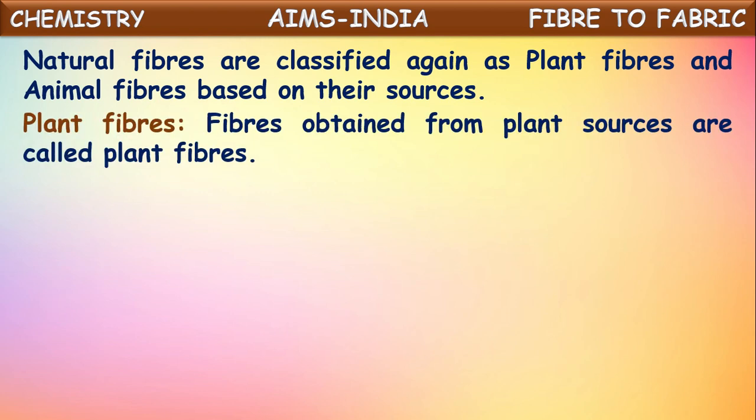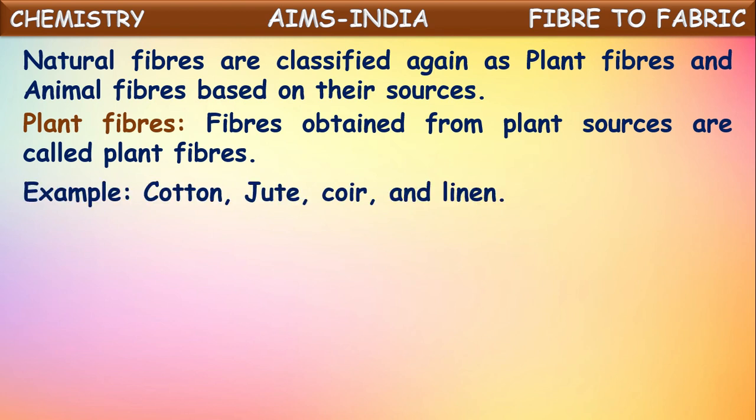Let us see first about plant fibers. The fibers which are obtained from plants or plant resources are called plant fibers. For example, cotton, jute, coir, and linen. Cotton is obtained from cotton plants, jute from the bark of jute plants, and coir is also obtained from plants. That is why these are called plant fibers. These are natural fibers only, with one more segregation as plant fibers.